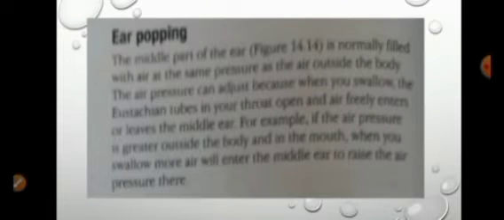Ear popping. The middle part of the ear in figure 14.4 is normally filled with air at the same pressure as the air outside the body. The air pressure can adjust because when you swallow, the eustachian tube in your throat opens and air freely enters or leaves the middle ear. For example, if the air pressure is greater outside the body and in the mouth, when you swallow, more air will enter the middle ear to raise the air pressure there.